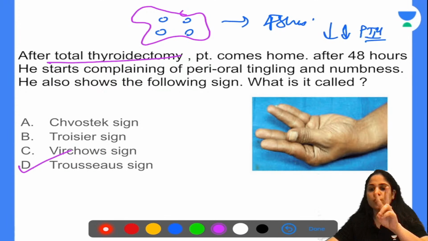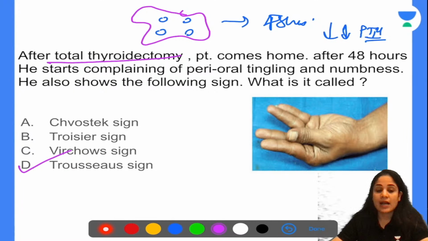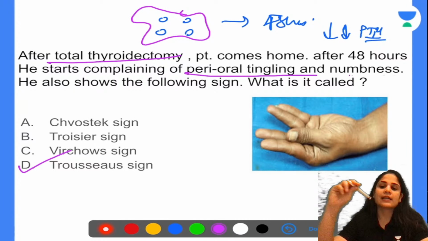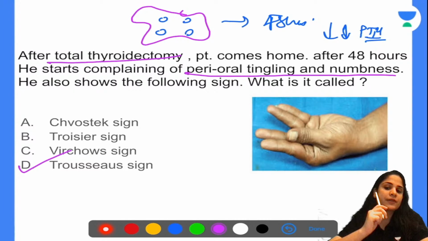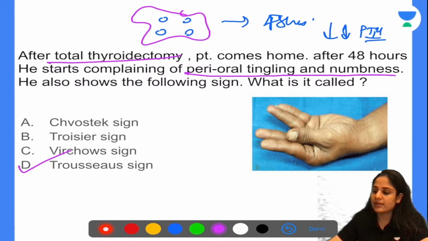Along with that, you see two other signs. Hypocalcemia tetany, not hypercalcemia. So you see two other signs. One is when you tap the facial nerve distribution and you start getting a twitch on your cheek. That is called the Chvostek sign.